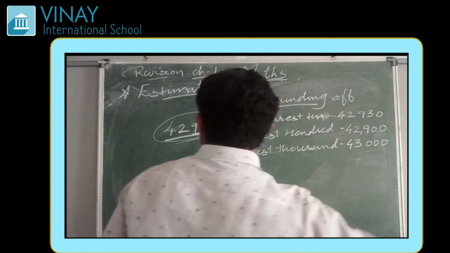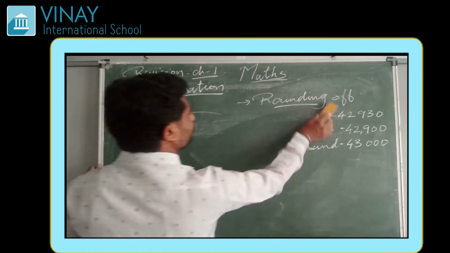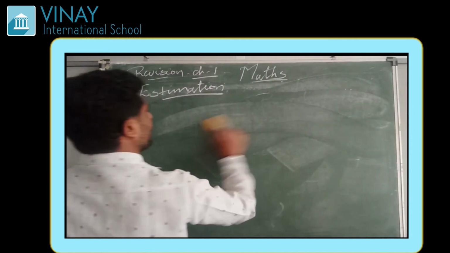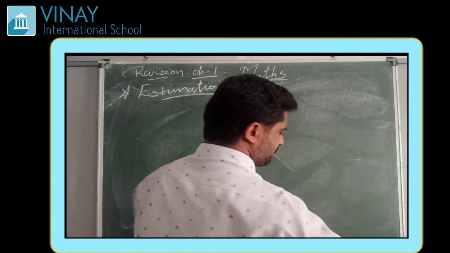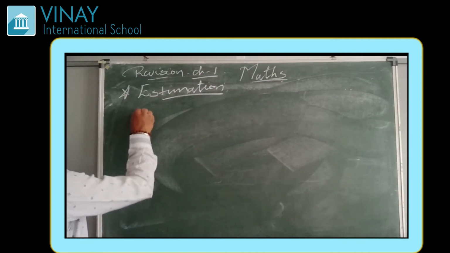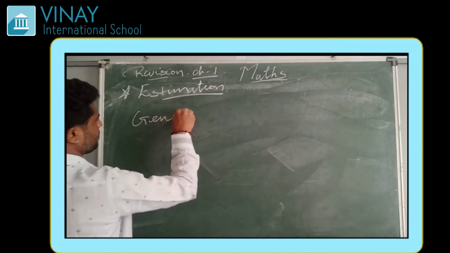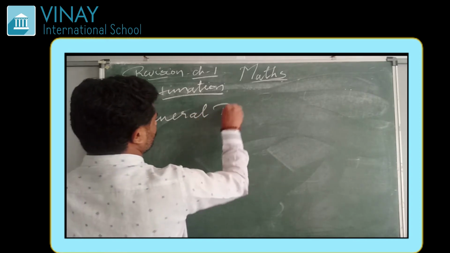Now let us see what the general rule of addition and subtraction or multiplication says.